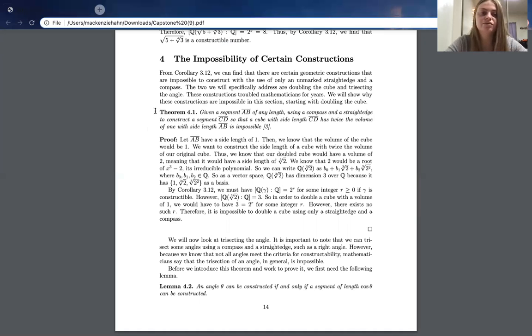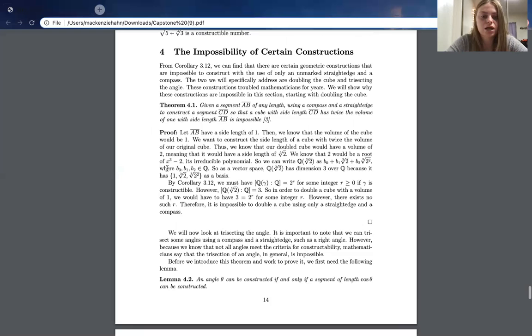Instead of the theorem I originally had, "doubling the cube is impossible," I didn't really like just having that one sentence there. So I included the little details I had below and used that in my theorem. I used more specifics, and I said, given all of this, blah, blah, blah, this is impossible. So basically restating using more details that doubling the cube is impossible. And then I went straight into my proof there.